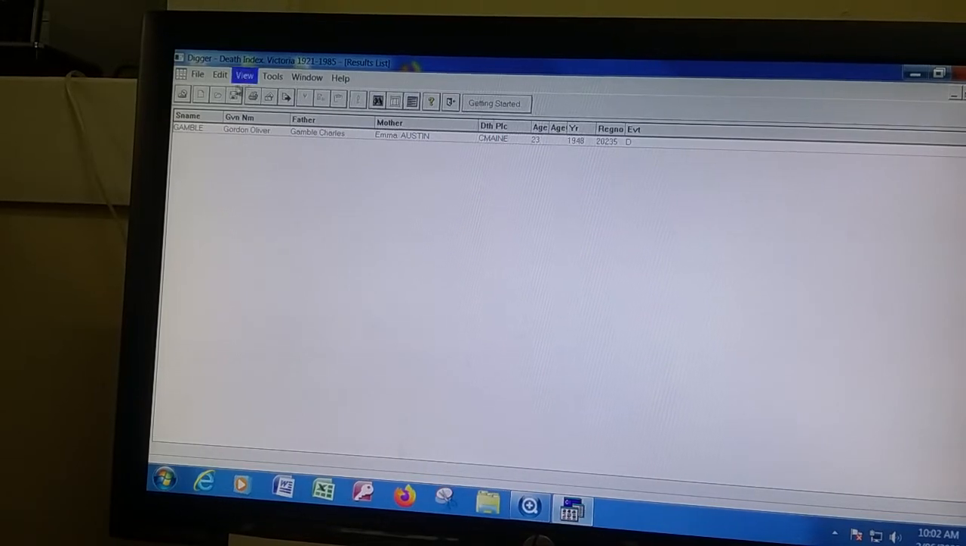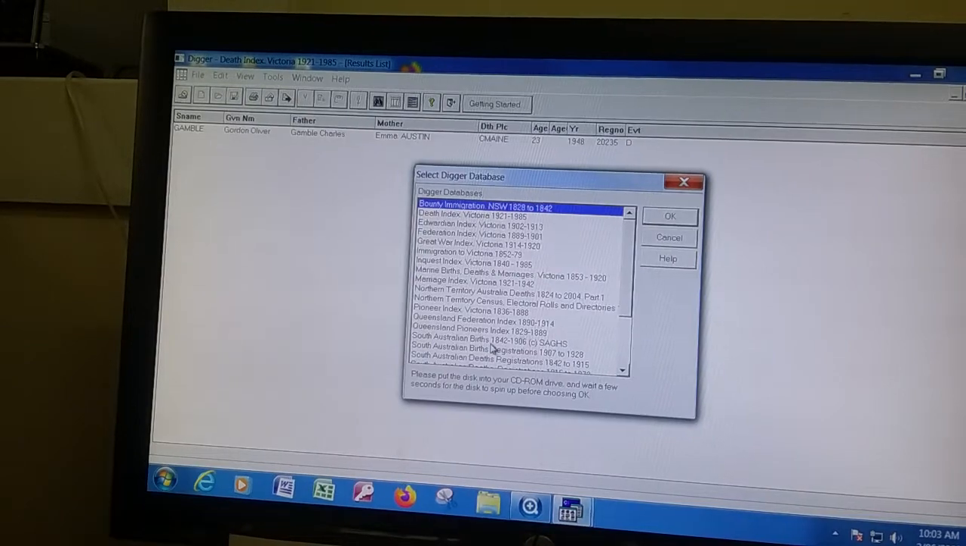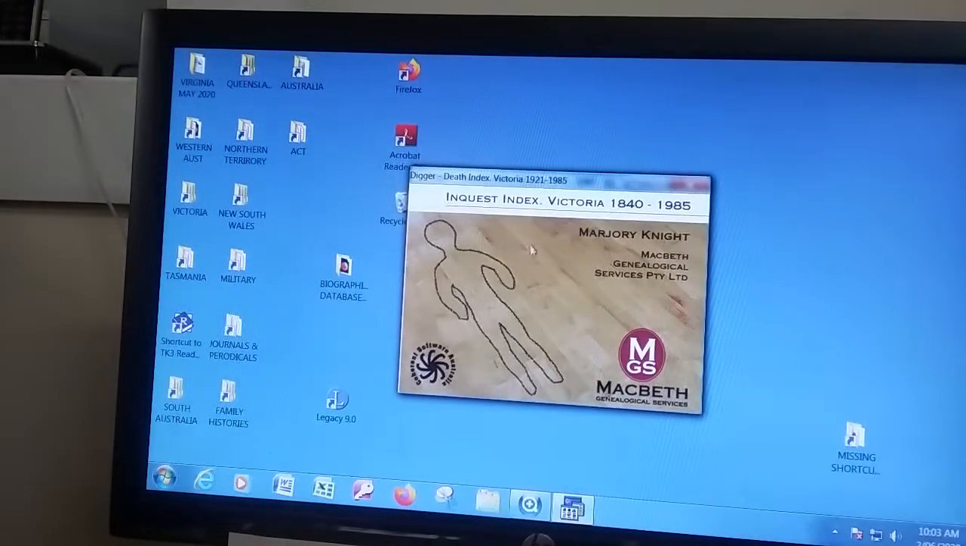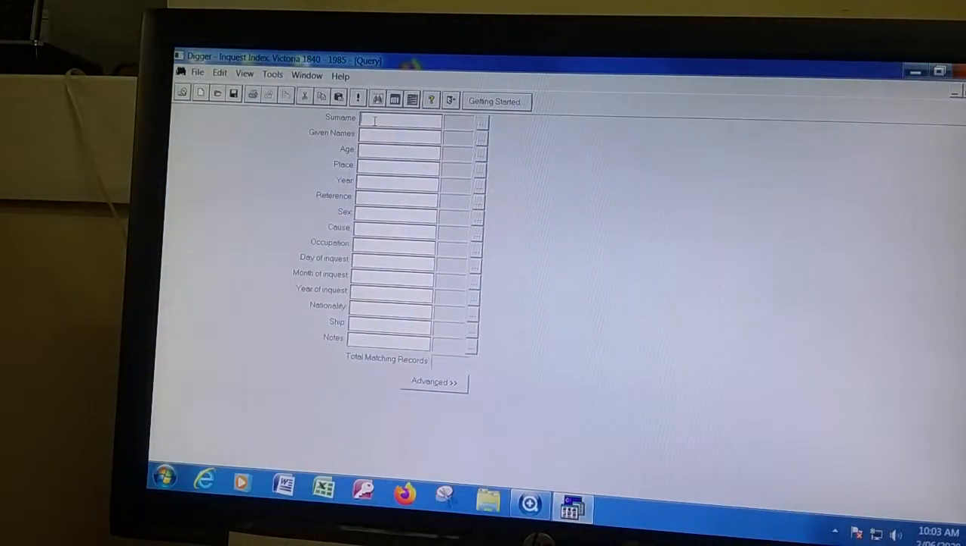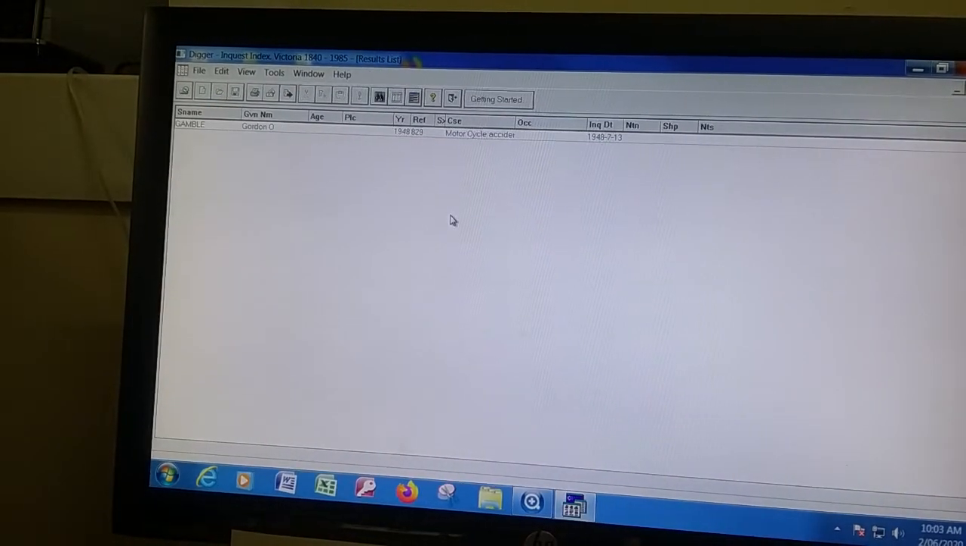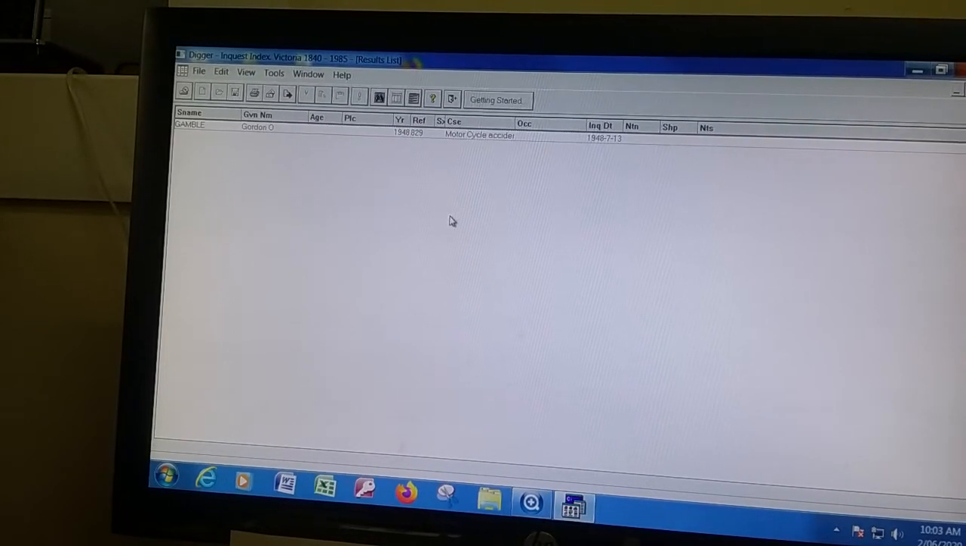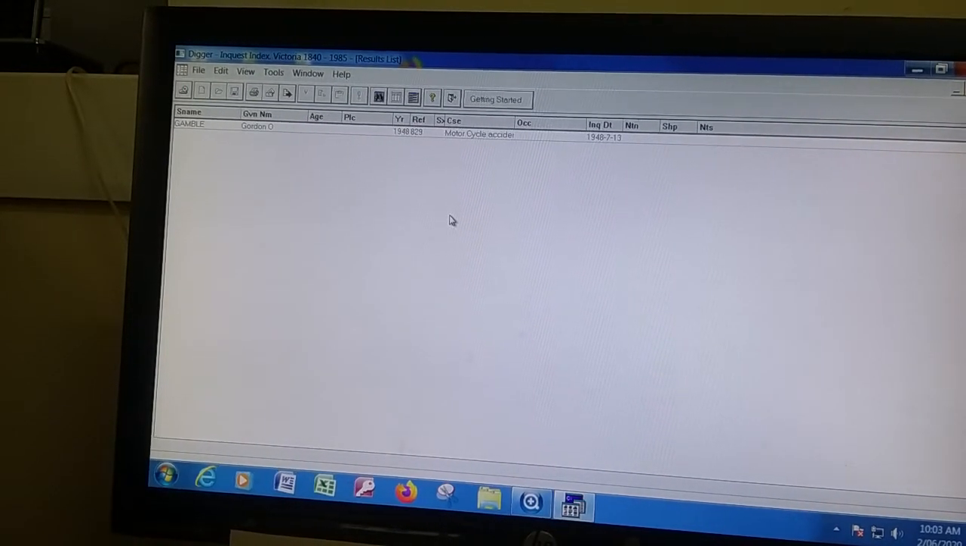Now the family have told me that he had an accident, so let's go and see what we've got that'll show us an accident. And we've got Inquest Index Victoria 1840 to 1985. We'll see if there was an inquest for him. Gamble, Gordon. Okay. And yes, he died from a motorcycle accident. Now, while I found a reference to the accident in Trove, it was very uninformative. So if this was my relative, I'd order the inquest documents from the archives.